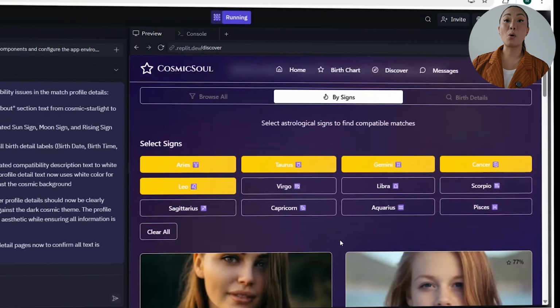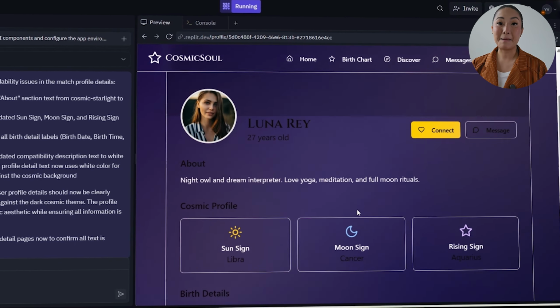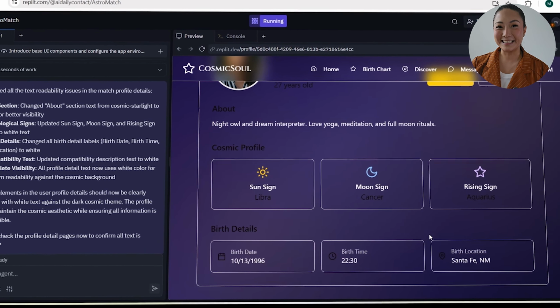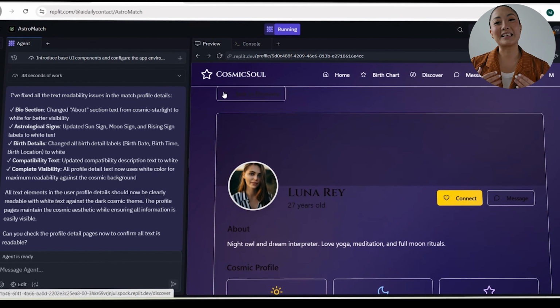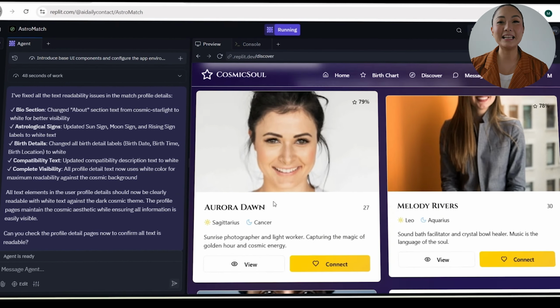Once a match is found, messaging kicks off instantly, making it easy to connect. All of this lives inside a clean tab-based interface that updates in real time. And with smarter filters and more interactive layouts, discovering soulmate-level connections through astrology just got a whole lot easier.